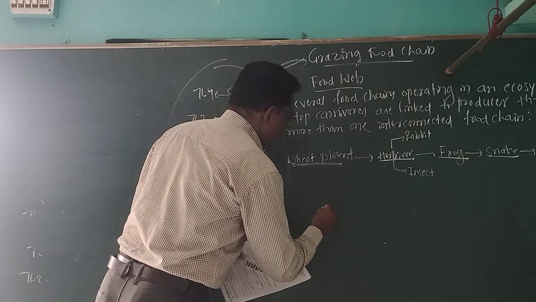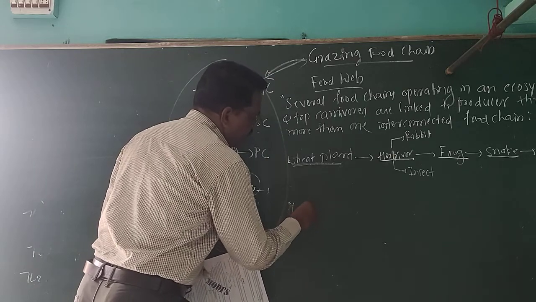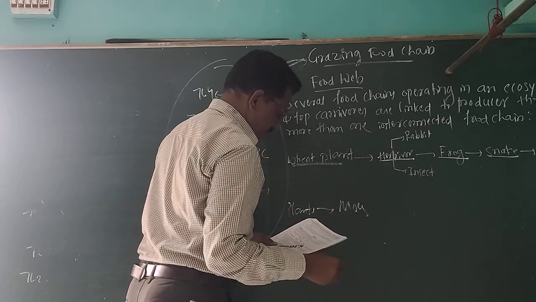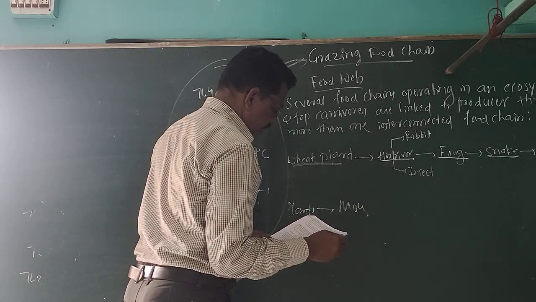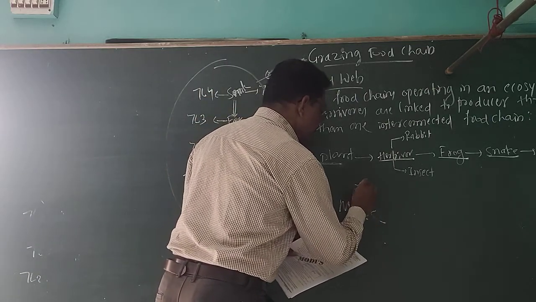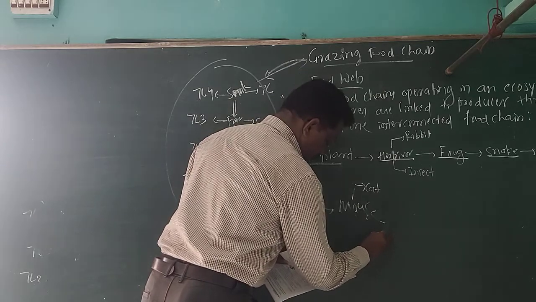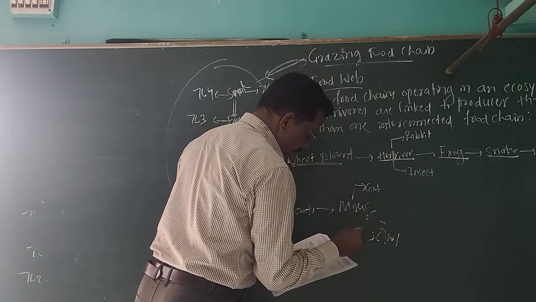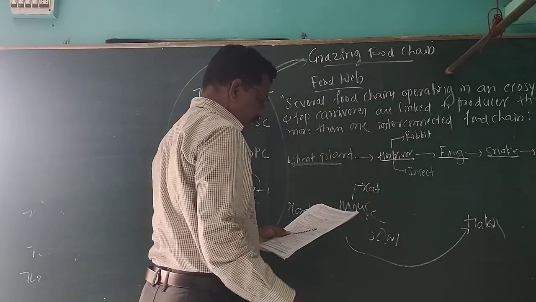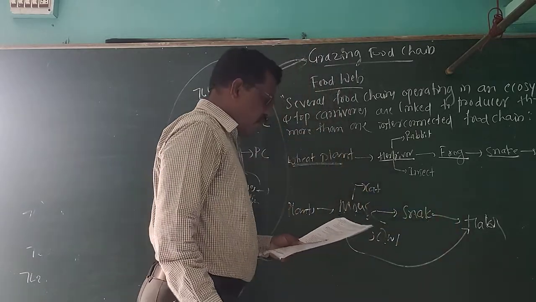I want to give another example. Plants, wheat plants. These are eaten by the mouse. Then mouse is eaten by cat. Then mouse is eaten by owl. Then mouse is eaten by hawk. Then these mouse are eaten by the snake, and the snake is eaten by the hawk.